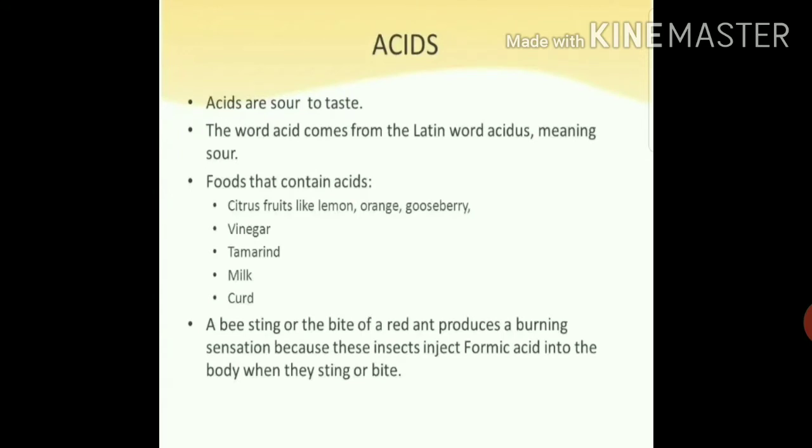Foods that contain acids: citrus fruits like lemon, orange, gooseberry, vinegar, tamarind, milk, curd. So all these food items, they contain what? They contain acids. A bee sting or the bite of a red ant produces a burning sensation.